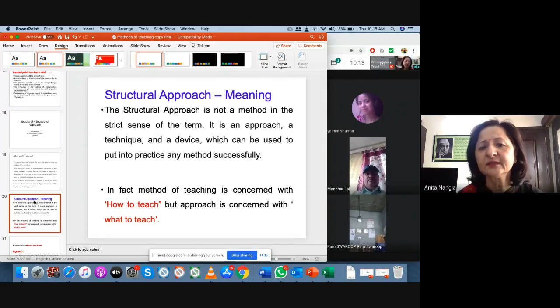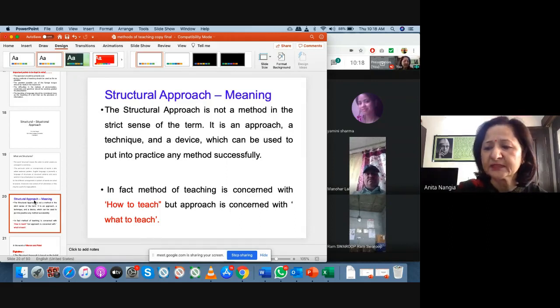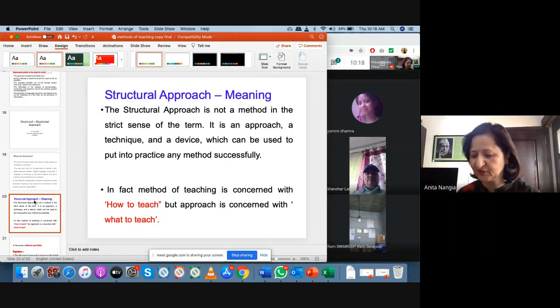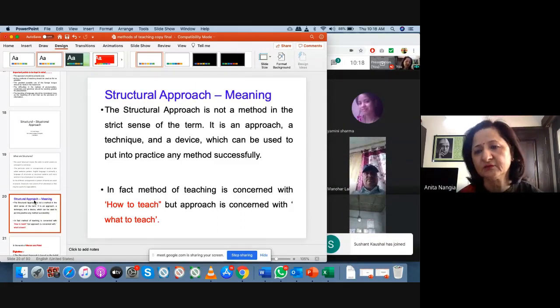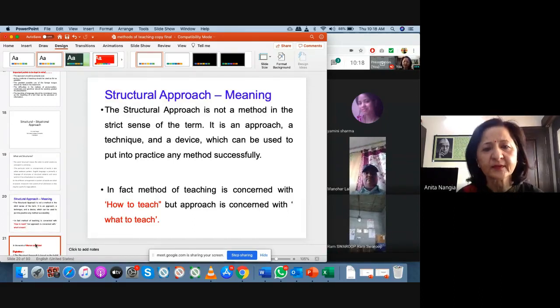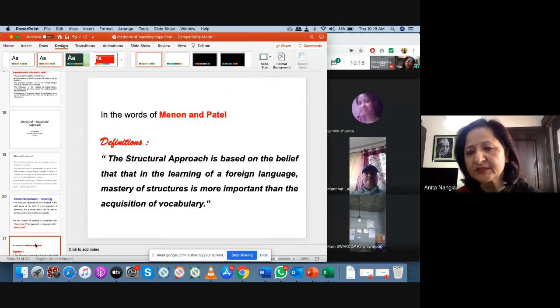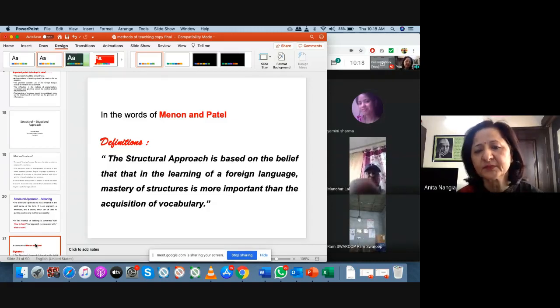I have just said in approach you can use any method. So in method we do how to teach, but in approach we do what to teach. We are more concerned about the content rather than the methodology. So in the words of Menon and Patel, structural approach means it is based on the belief that in the learning of a foreign language, mastery of structures is more important than the acquisition of vocabulary.